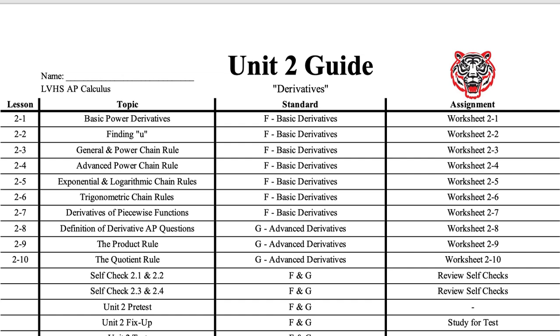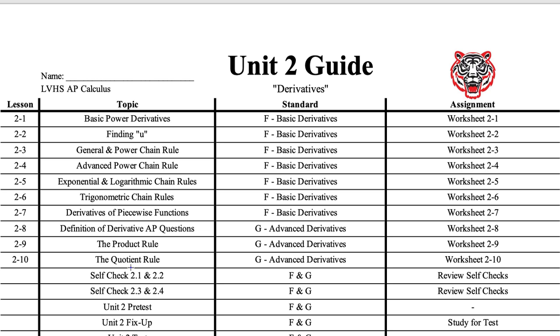Welcome to AP Calculus. Today's notes are 2-3, but I want to talk about where we are in our unit before we begin. So 2-3 is right here, the general and power chain rule. We're actually taking derivatives of houses today, and then we're taking derivatives of houses all the way down here to 2-6, then harder rules.